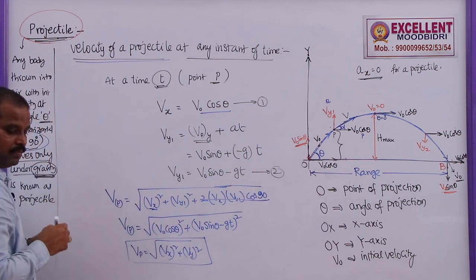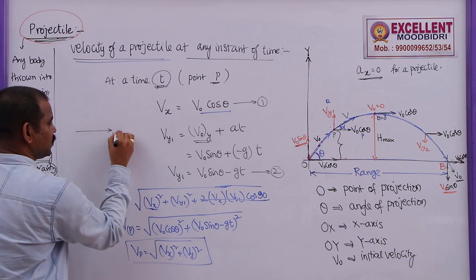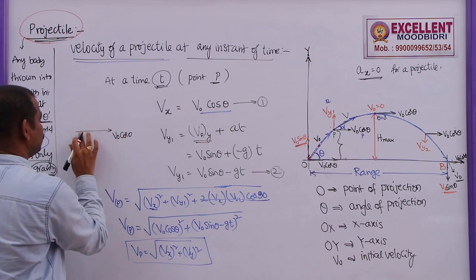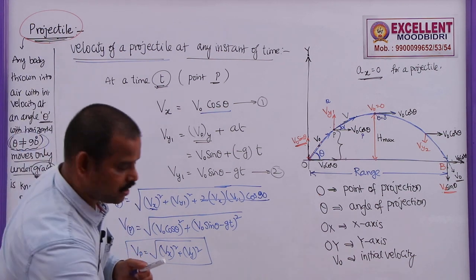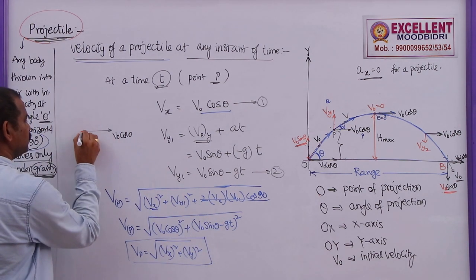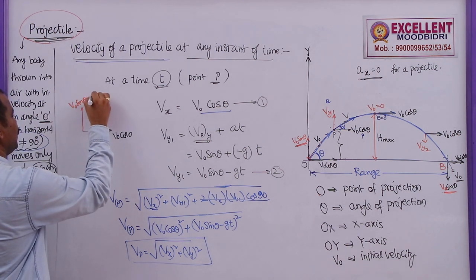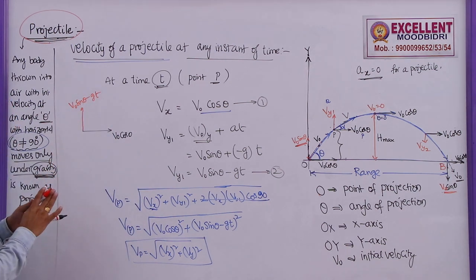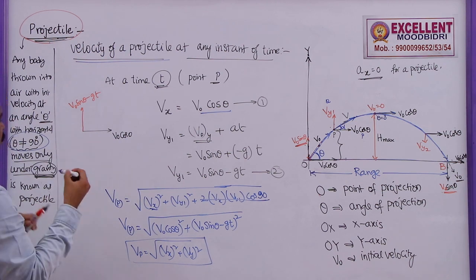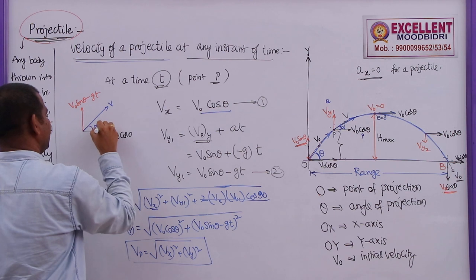You just draw the same diagram here. This is V naught cos theta, this vector, and the other vector is V naught sin theta minus gt. The resultant of these two vectors is this one, this is V, and the angle is alpha.